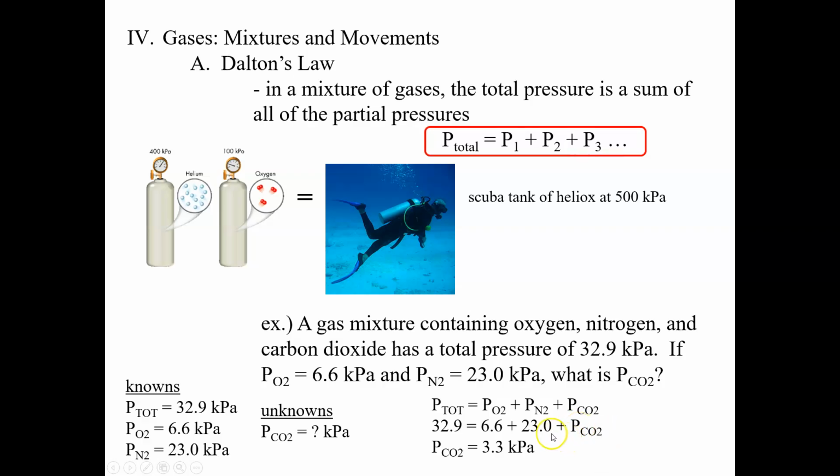So we have to go through and simplify. We would have to add these two together. And then if we want to move it to the other side so that we get the pressure of CO2 by itself, since it's being added on this side, we'd have to subtract that answer from the other side. And when we do that, we get 3.3 kilopascals as our pressure at the end. So again, Dalton's law, pretty simple. The total pressure is just equal to the individual pressures all added together.